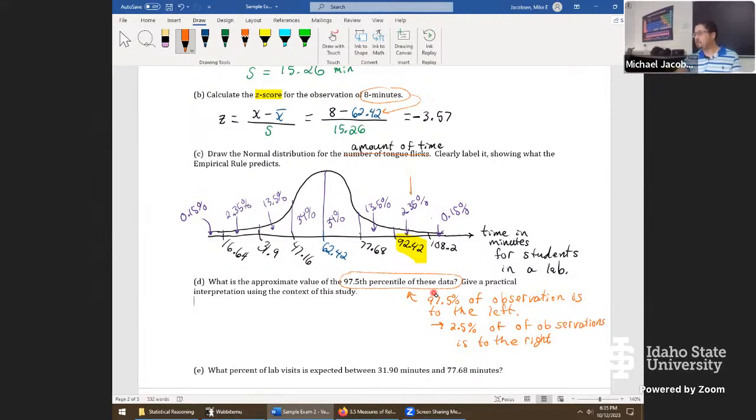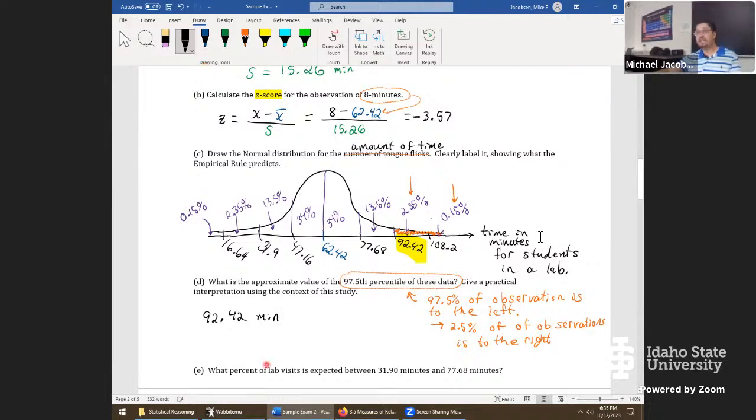So if we look at these two numbers, that does add up to exactly 2.5%. So right here, that's 2.5% of observations going to the right. And the cutoff point was the 92.42 minutes. So that's going to be our answer on this one, 92.42 minutes for the 97.5th percentile.